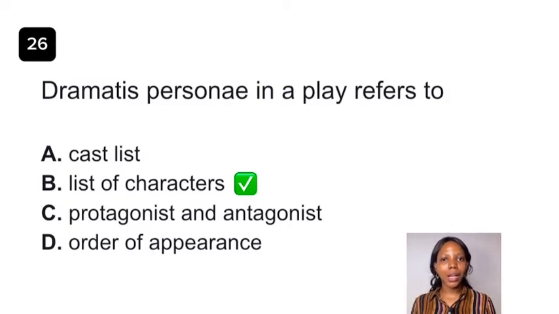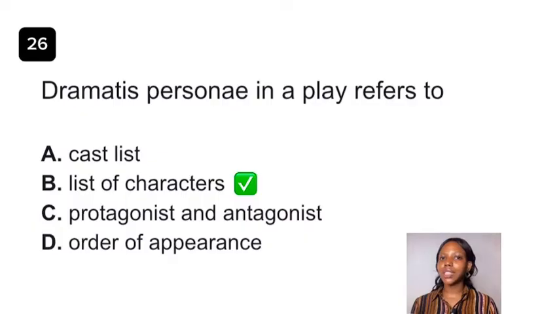It is quite different from cast list or cast. Cast is what you see after you watch a film or a movie, and at the end of the movie you see the cast, which is the list of actors that have taken roles in the play. For example, from Akindele, you see Toyin Abraham and all of that. So that's cast. It's quite different from Dramatis Personae.